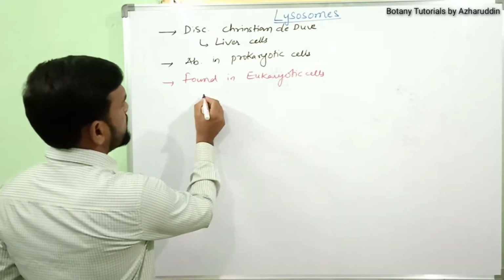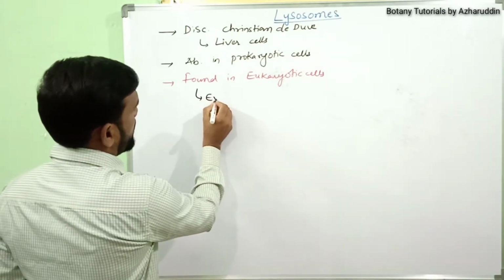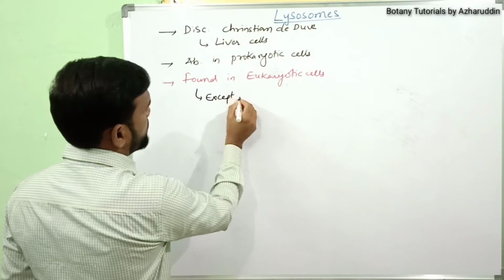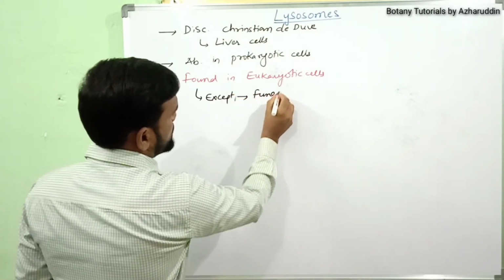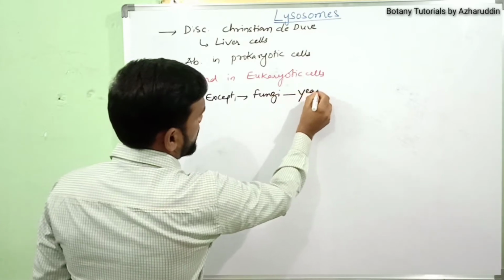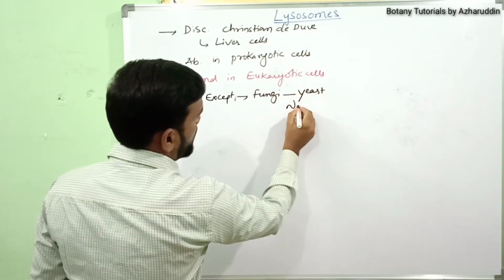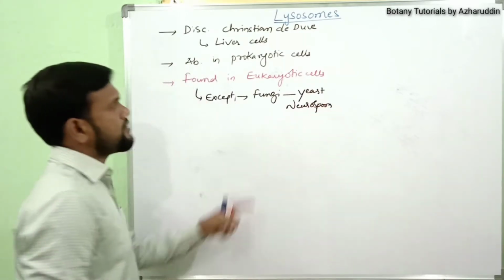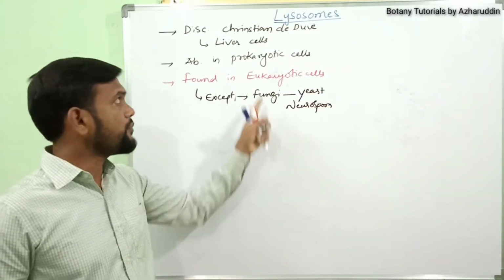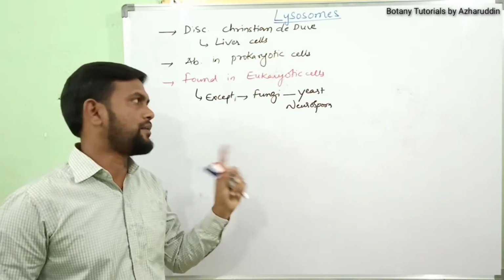Some fungi, like yeast and neurospora: in these fungi, lysosomes are absent.